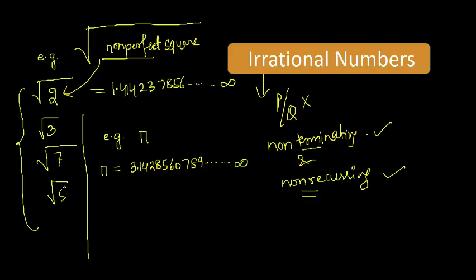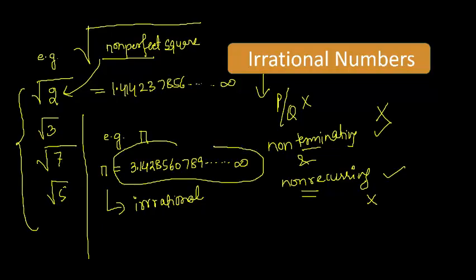It will not end. It will not recur. So this is also an example of an irrational number. Pi is a number which is non-terminating and non-recurring. That's why it is irrational, right?